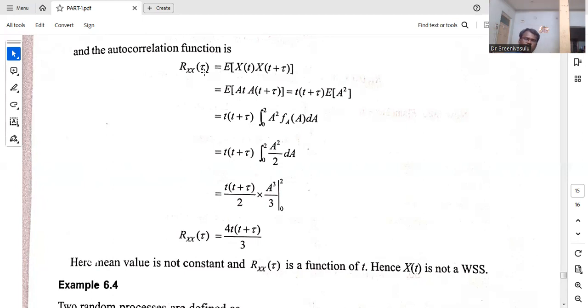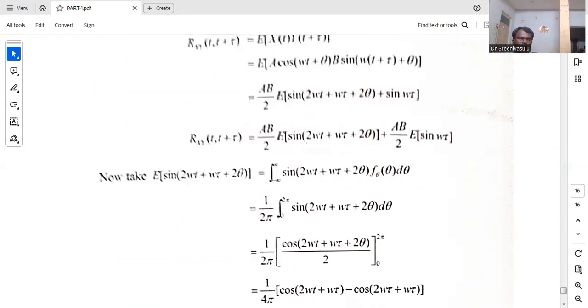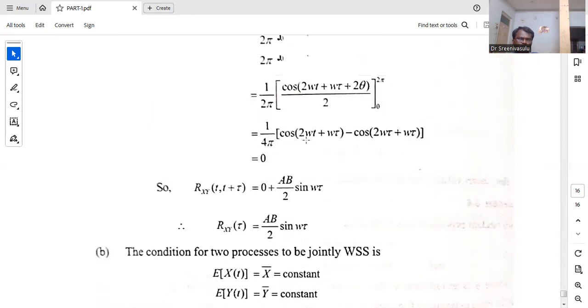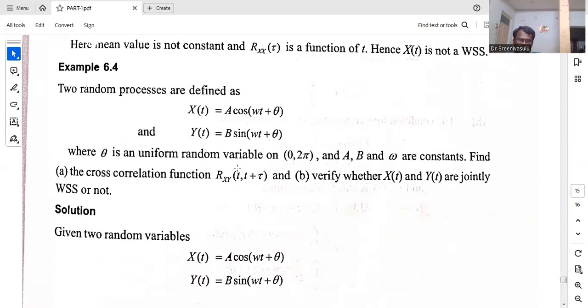So, the expected value of A square: again we have a density function within the interval 0 to 2, and A square, whatever that one. We substitute, and if you finally calculate, again it is a function of time. So the mean is not constant. This Rxx of tau is a function of t, hence the given random process is not wide sense stationary. So like that, I'm going to stop here. We will see the next problems also in the next class.